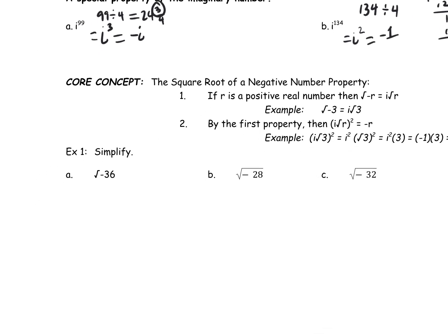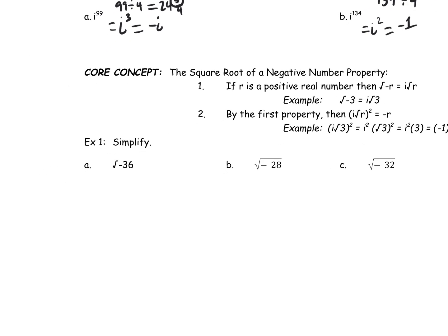All right, so the square root of -36. First thing I'm going to do is take an i out, and that leaves me with the square root of 36. Now I do know that the square root of 36 is 6, so that leaves me with 6i, and that is my final answer.